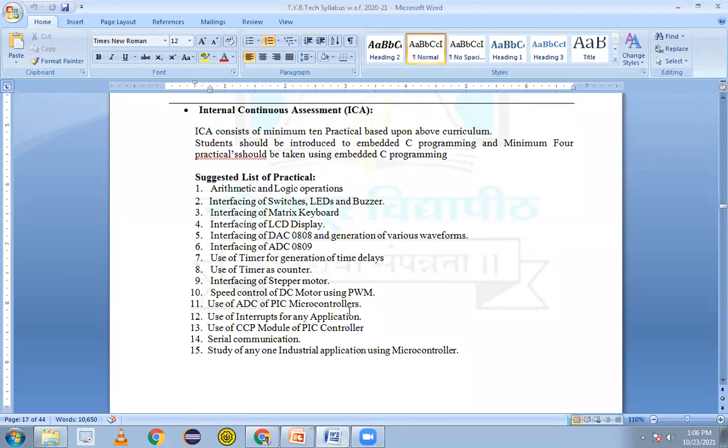Then use of the ADC of a PIC microcontroller, that is the next experiment. Then use of interrupts and its application on the PIC controller. And second last, we have serial communication, and based on that any project we can build with the microcontroller. So these are the list of practicals we have to perform on the 8051. Out of that we have 10 to 15, and most of them can be performed with the help of simulation software. We will perform that also. Using assembly as well as C, some of the practicals will go 50%. They have given that a minimum of 4 hours must be in C language. We will perform 50-50, no issue in that.